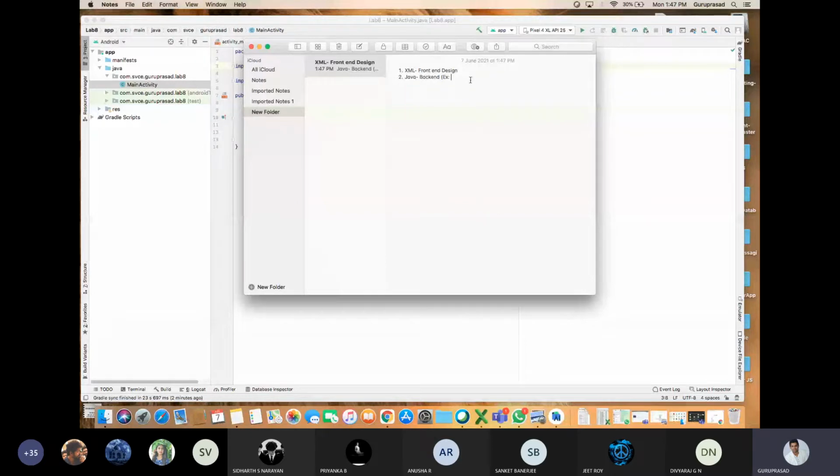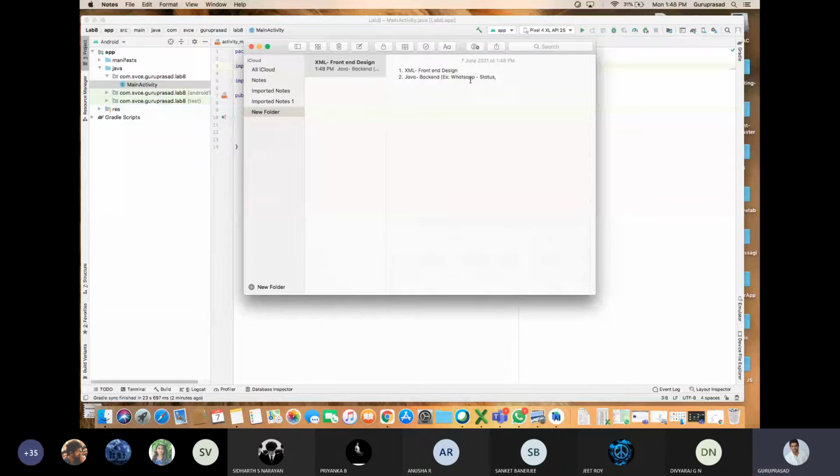If I press the status button, the look and feel is what XML is responsible for. What if, on click of the status button, it should go to the status page? That is with respect to your Java.